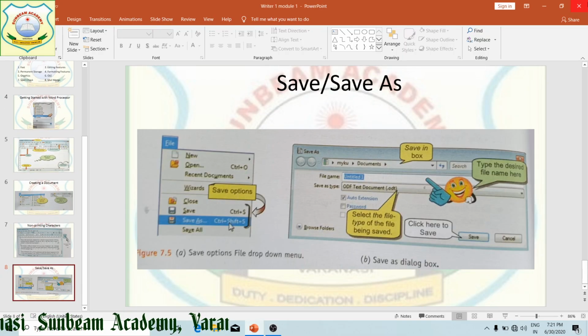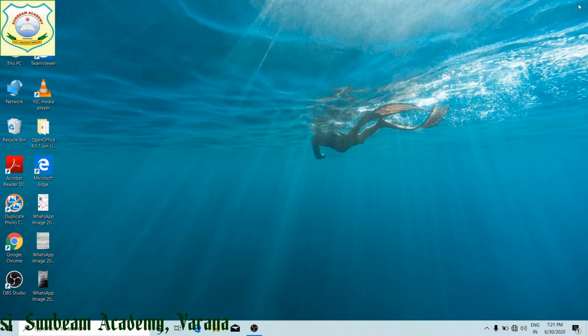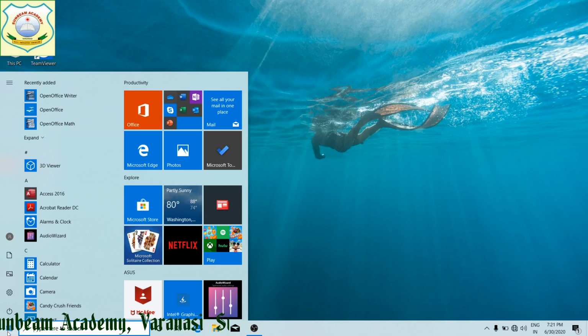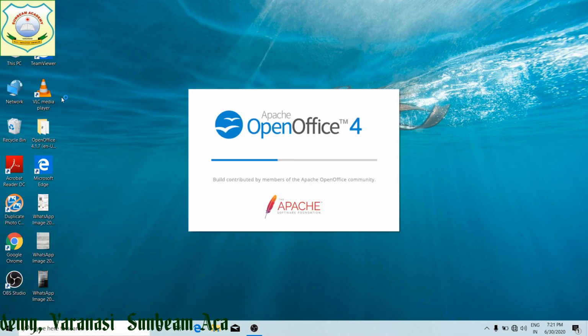Next is how we are going to see each and everything. For this, as I told you, you have to click on Start. On Start, you will see OpenOffice.org Writer. Just click on this one. When you click on OpenOffice.org Writer, it will be on your screen.